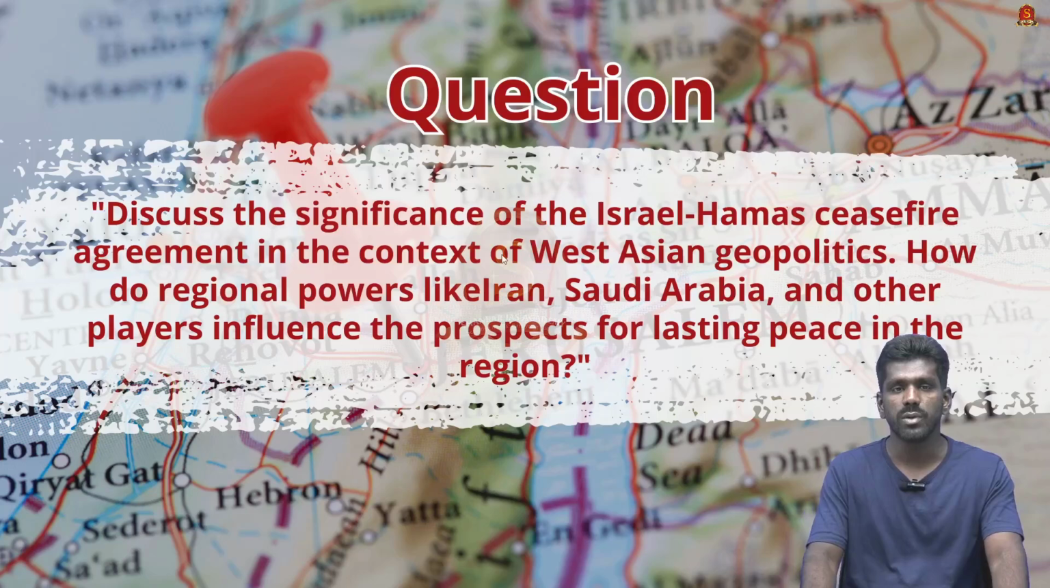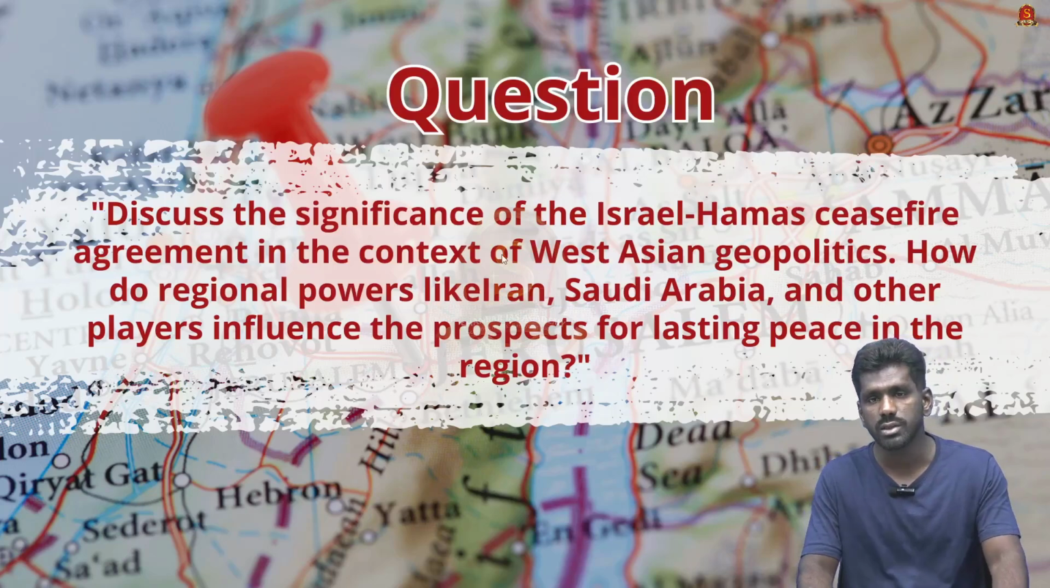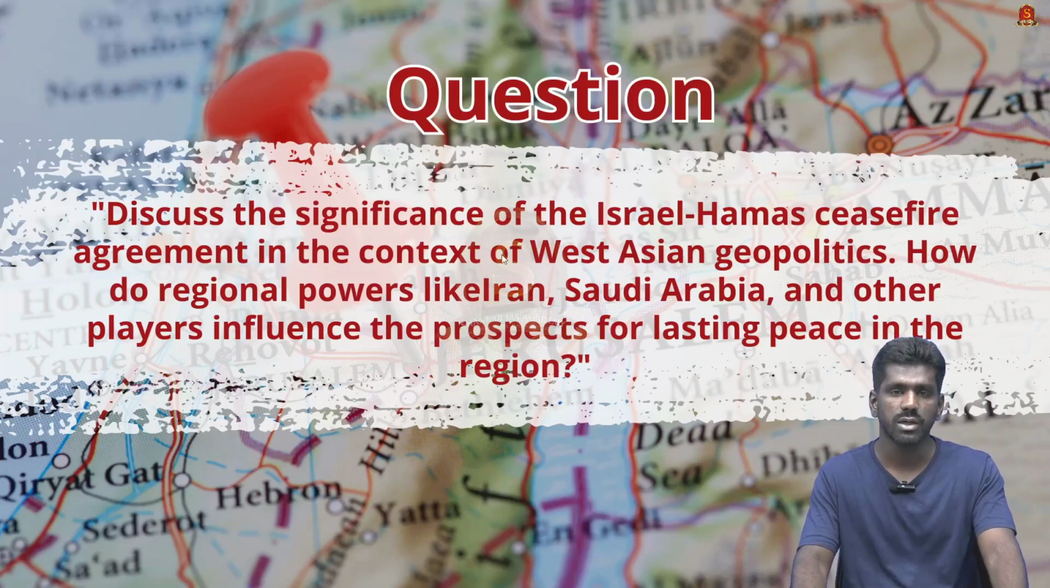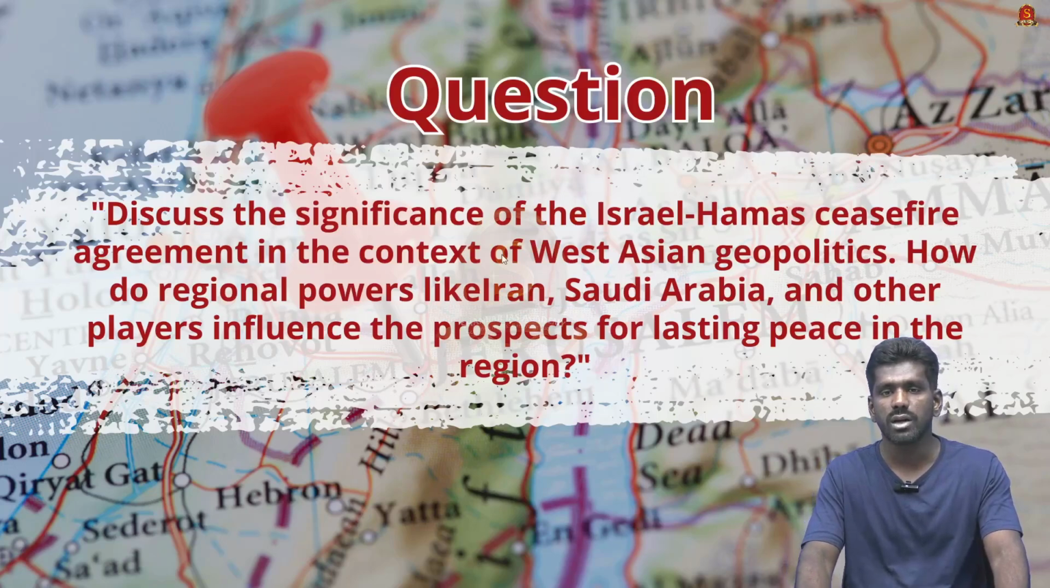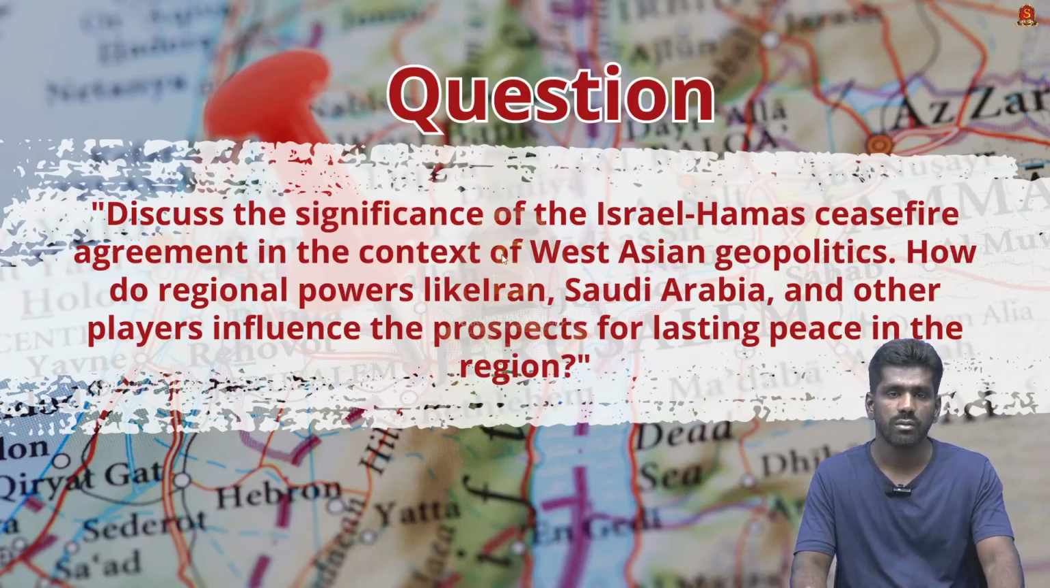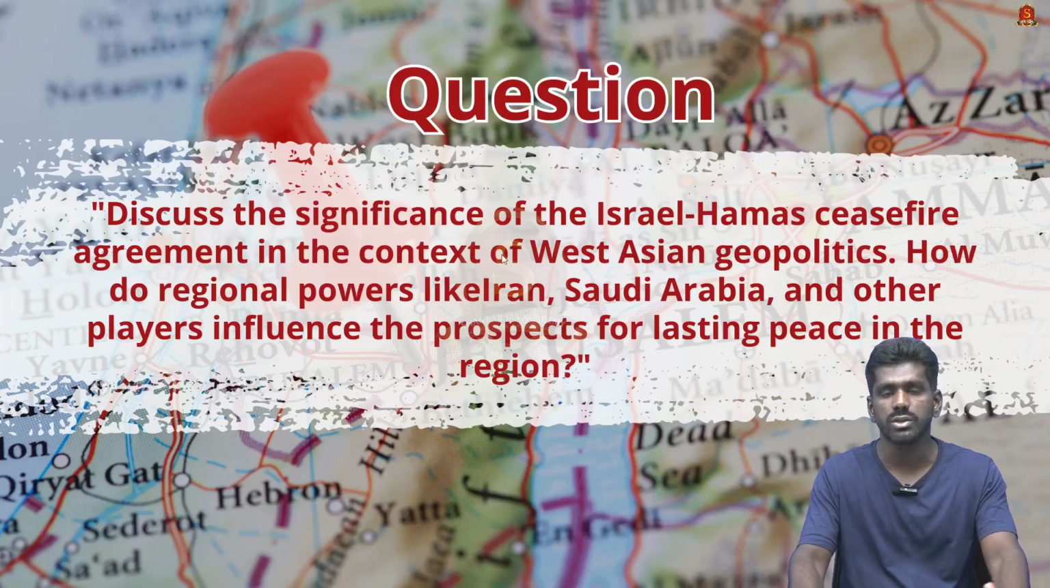So this is a UPSC mains question regarding this topic. Discuss the significance of the Israel-Hamas ceasefire agreement in the context of West Asian geopolitics. How do regional powers like Iran, Saudi Arabia and other players influence the proposals for lasting peace in the region? With the points we have discussed, we can use these points for the mains answer writing for this question. Firstly, we have to describe the significance of the Israel-Hamas ceasefire agreement.